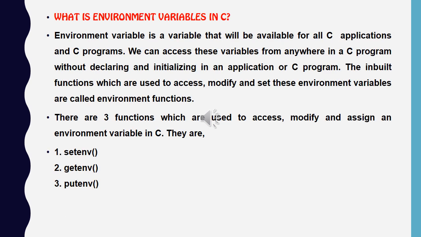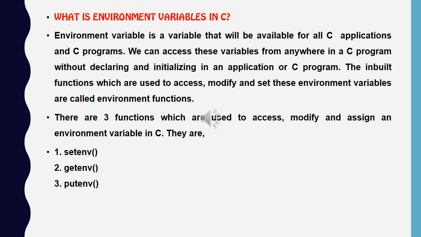What is an environment variable? An environment variable is a variable that is available for all C applications and C programs. We can access these variables from anywhere in a C program without declaring or initializing them in an application or C program. It is inbuilt in the language. We can use it in any program.